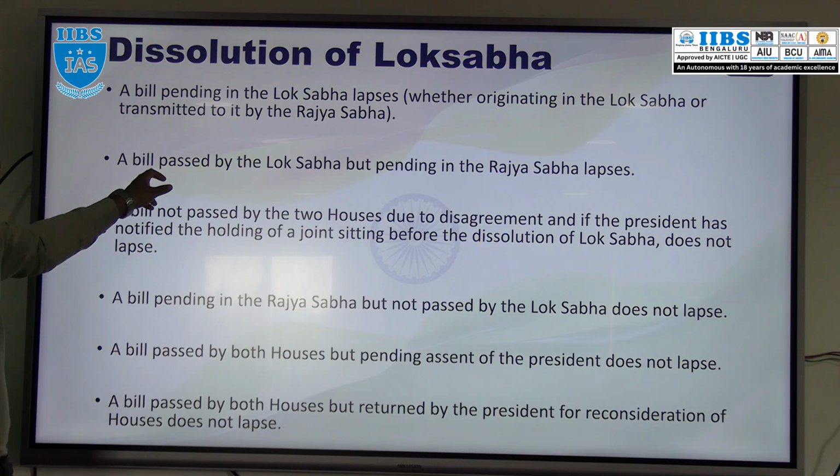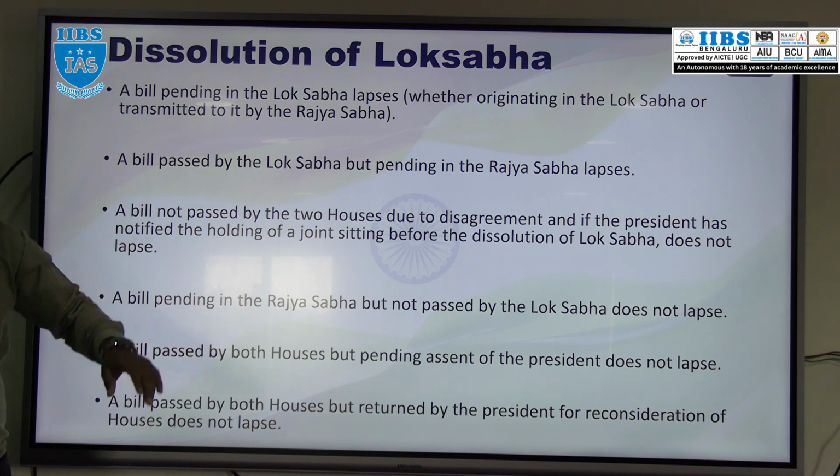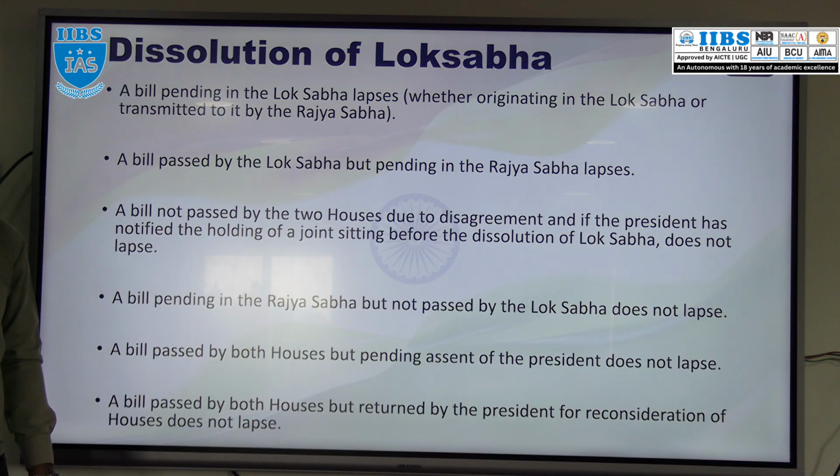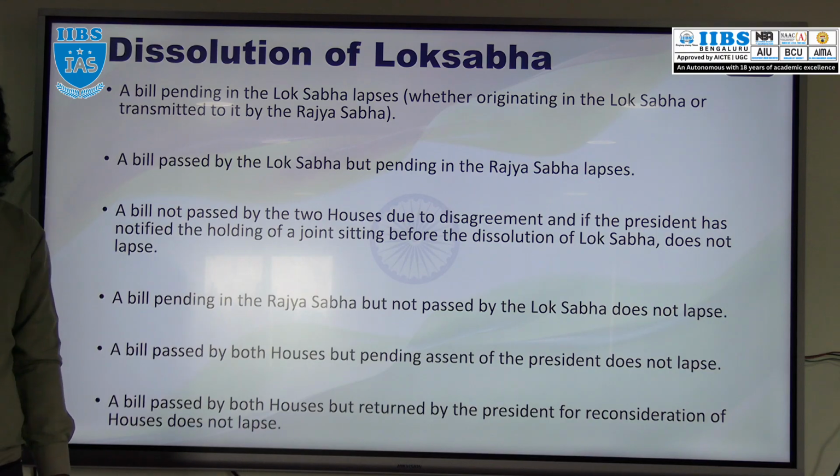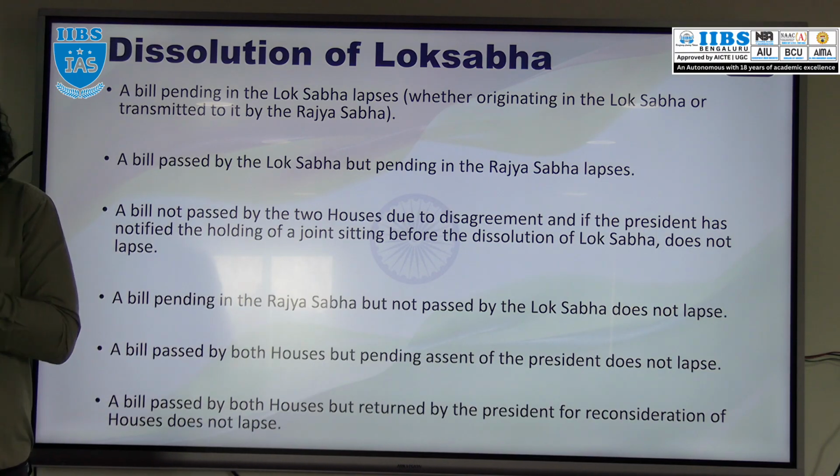Then next, any bill passed by the Lok Sabha. Lok Sabha passed the bill, but that bill was sent to the Rajya Sabha, and in Rajya Sabha that bill is pending. That bill will lapse. Remember, only two kinds of bills will lapse. Which bills? A bill which is pending in Lok Sabha, either originated in Lok Sabha or transferred to the Lok Sabha by Rajya Sabha.